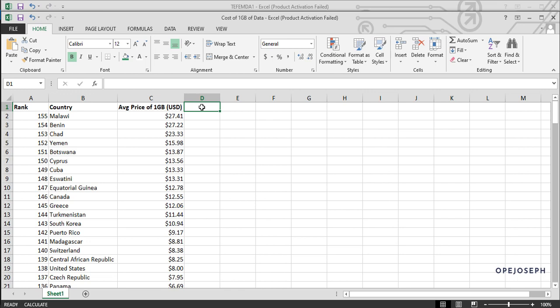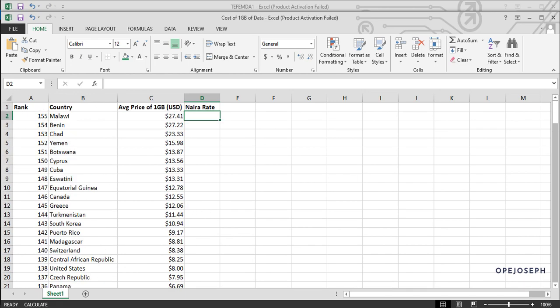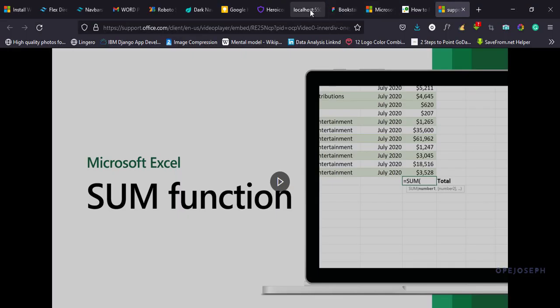So let me just create a new column header and name it Naira Rate. And basic mathematics, how do you do currency conversion? Let's say we need to get the equivalent of $27.41 here, the same thing with everything here. So if we know, let me check online and see the cost of $1 to naira.